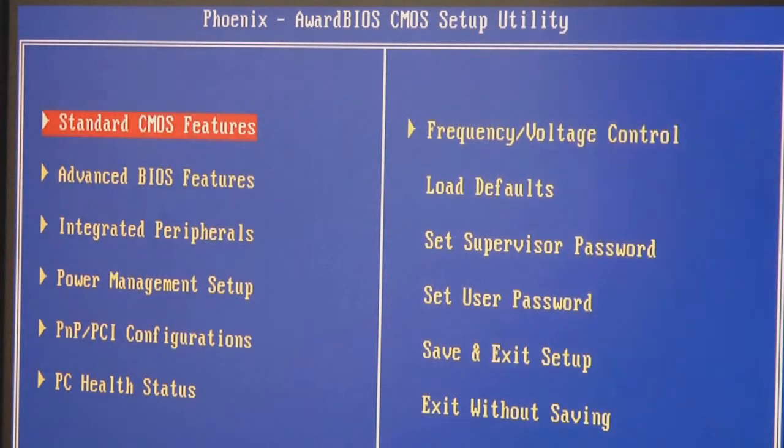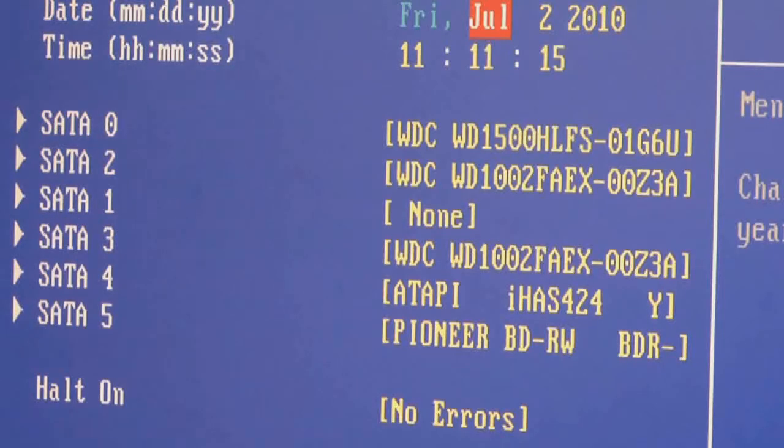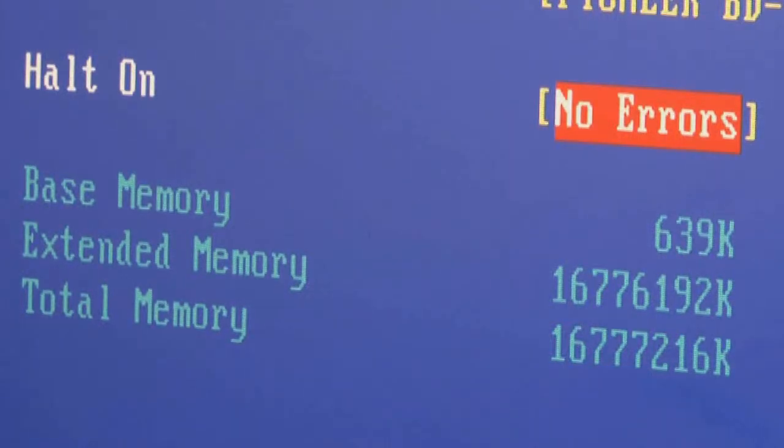Every motherboard is a little bit different, but this is what the BIOS screen looks like on our motherboard. Our EVGA motherboard uses Phoenix Award BIOS, and we have categories called Standard CMOS features and Advanced BIOS features. Selecting Standard CMOS allows us to set the date and time. It also presents us with a list of connected hard drives and optical drives. If one of your drives is missing, you may want to check your connections. Also at the bottom of the screen, it shows us how much RAM is installed.